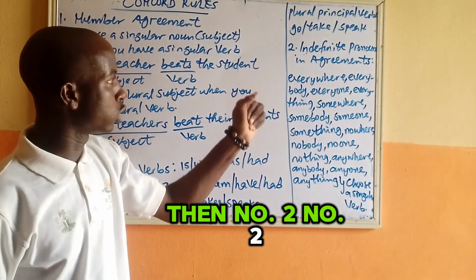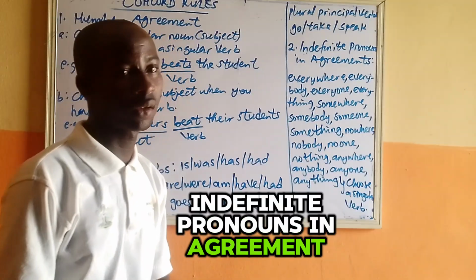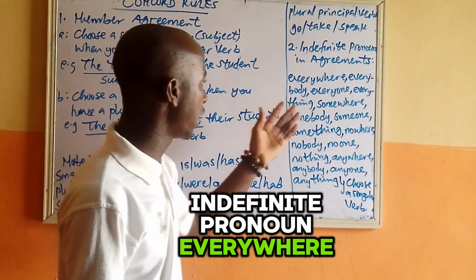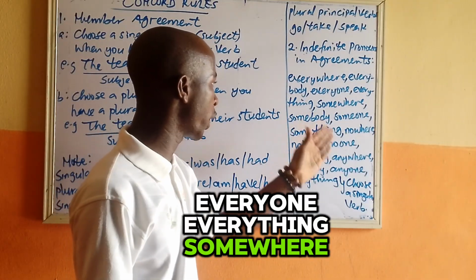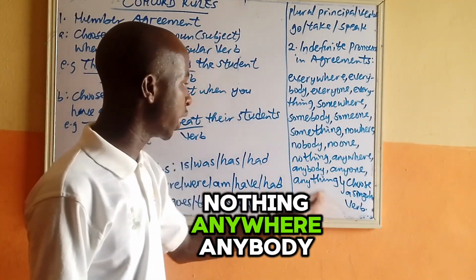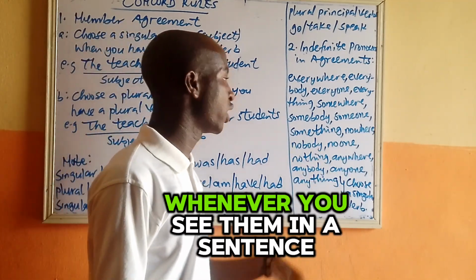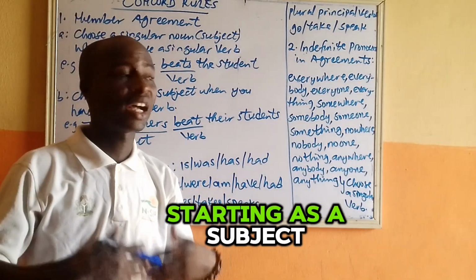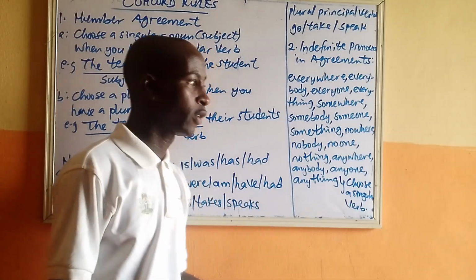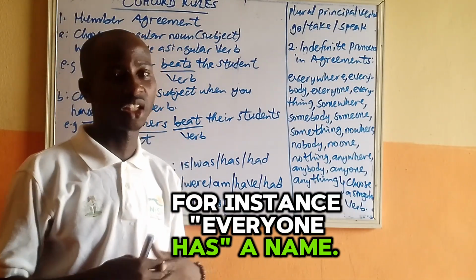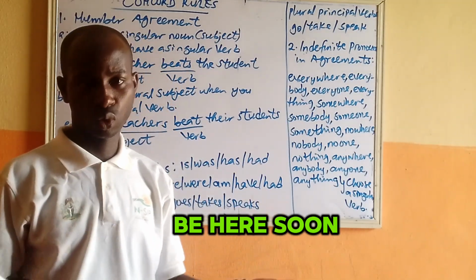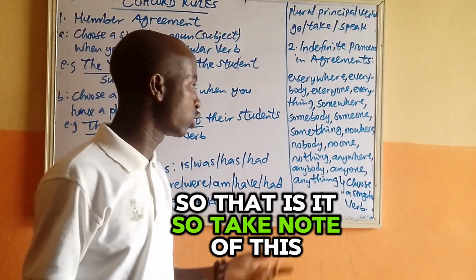Then number two, indefinite pronouns in agreement. When you see these indefinite pronouns: everywhere, everybody, everyone, everything, somewhere, somebody, someone, something, nowhere, nobody, no one, nothing, anywhere, anybody, anyone, anything, whenever you see them in a sentence as a subject, the verb that will follow them will be a singular verb. For instance, everyone has a name. Everybody is expected to be here soon. So that is it. So take note of this.